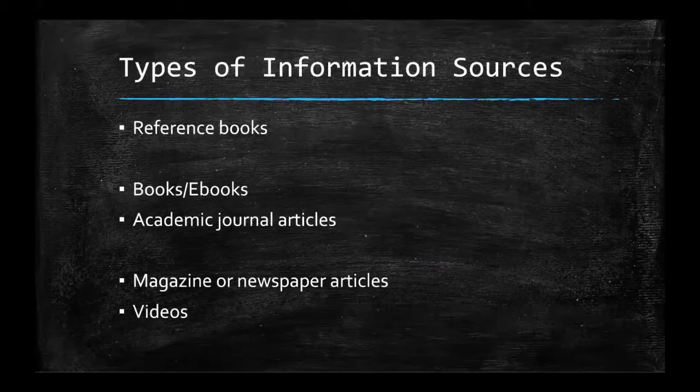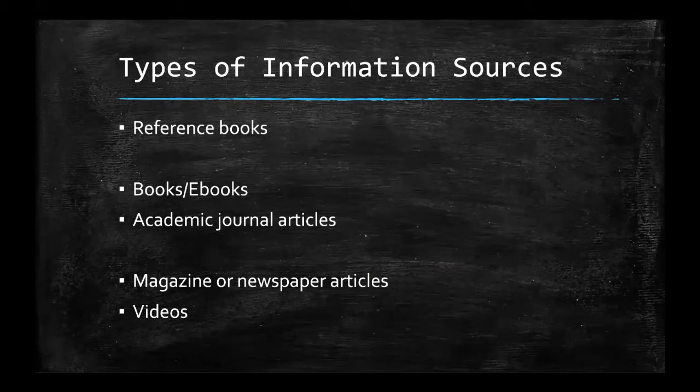Here we have a list of a few different types of information sources that you're going to find when you're doing research through the library. Some of these I'm sure look familiar to you, things like books, magazine and newspaper articles, videos. I'm sure you've all used those types of resources before, even if not necessarily for research. But there are a couple of sources here that may look less familiar to you.